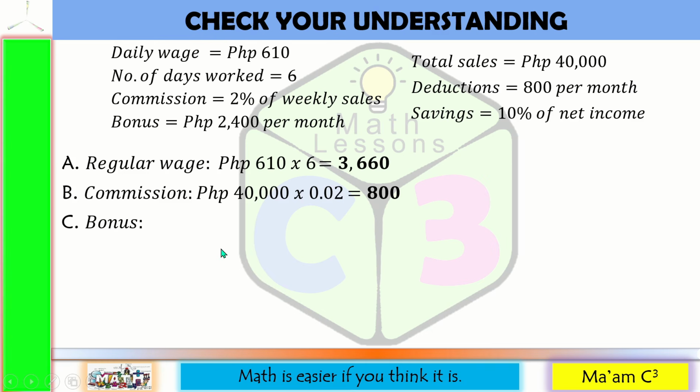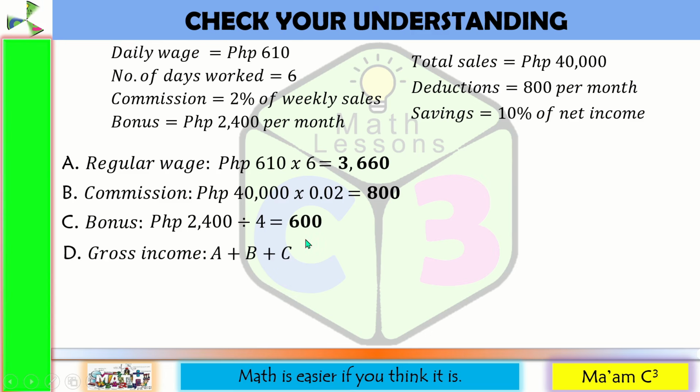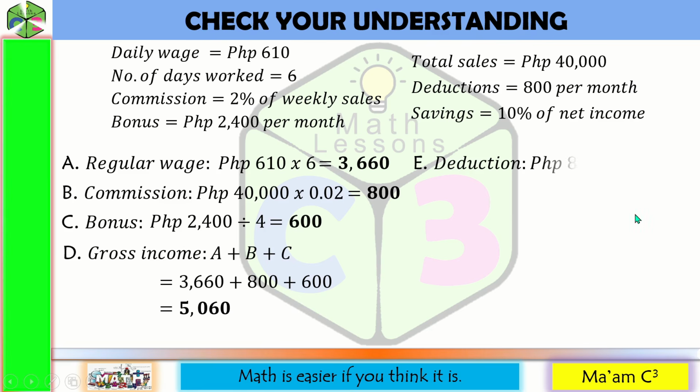Now, for the bonus, since 2,400 is per month, we're going to divide this by 4 weeks in a month. This will be 600 pesos. So to compute for her gross income, that would be A plus B plus C. 3,660 plus 800 plus 600, which is 5,060. Now, for the deduction, since this is monthly, we're going to divide 800 by 4, and that is 200 pesos.